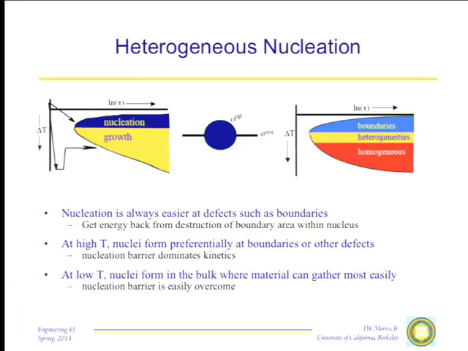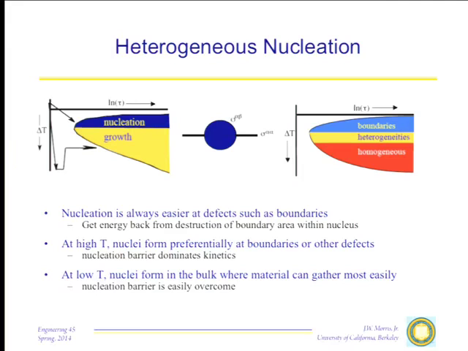As a simple example, suppose we're inside a bulk material. Suppose it's a polygranular material. And let's consider forming a nucleus here on a grain boundary. Well, if we form a nucleus on a grain boundary, even if it was a perfect sphere, and we can gain some more energy by giving it another shape beyond our discussion here, even if it's a perfect sphere, it costs us the energy of the surface of the sphere, but we get back the energy of the grain boundary that we've eliminated because the nucleus is there. So it is always easier to form a nucleus on a grain boundary from a thermodynamic point of view than it is in the bulk of the material.